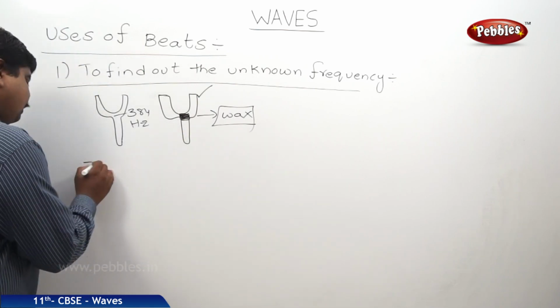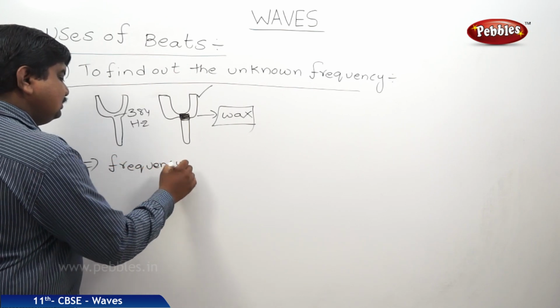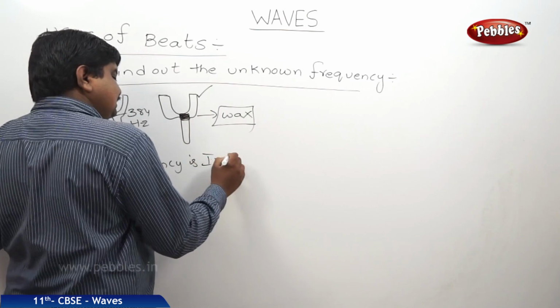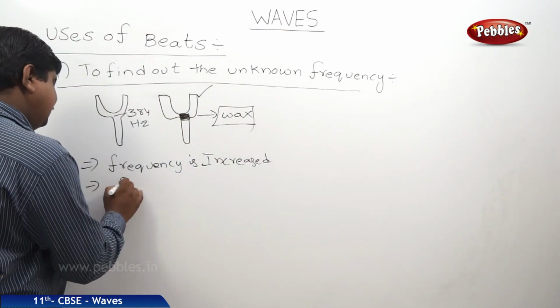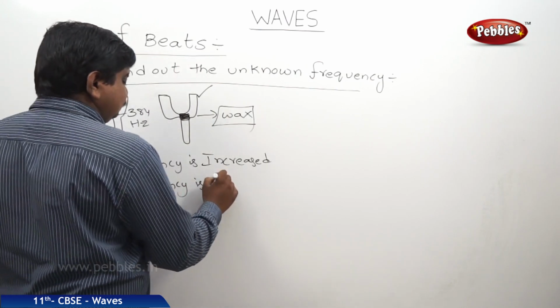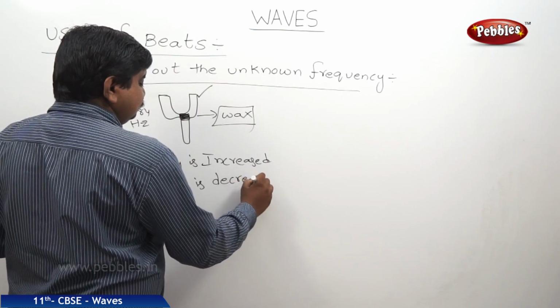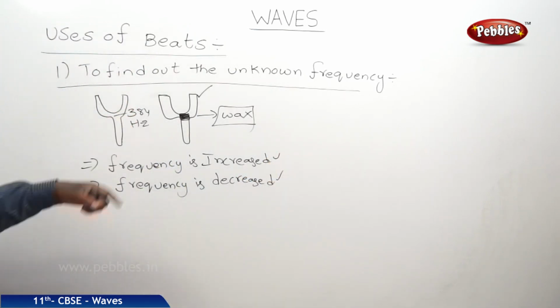So if the frequency difference is increased or decreased, what is the meaning of increased or decreased? Let us suppose it is 384.